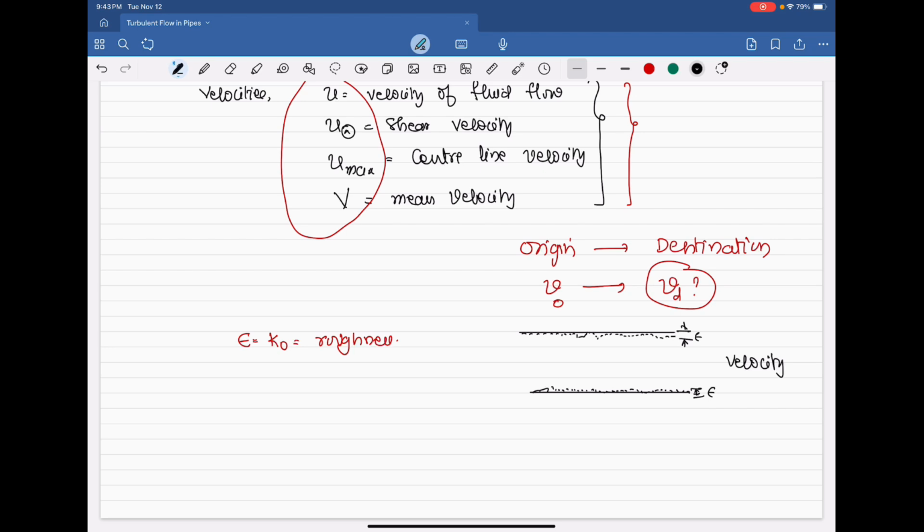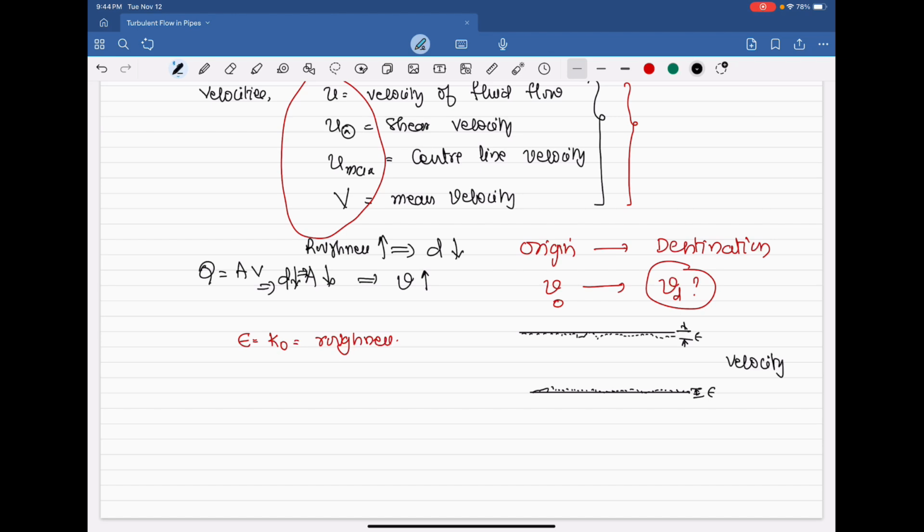If velocity is affected, automatically Reynolds number changes. And you see from the continuity equation, Q is equal to AV. If roughness increases, A gets reduced. Roughness increases implies diameter decreases. Diameter decreases means A decreases. A decreases means from the continuity equation, velocity increases.